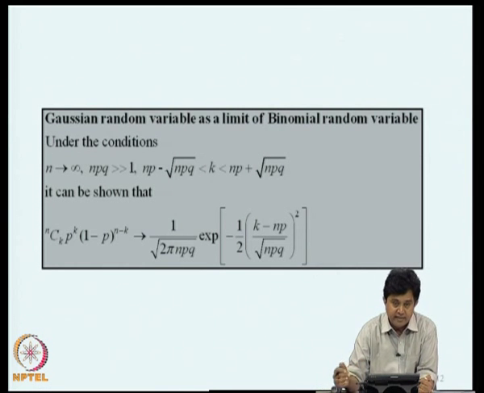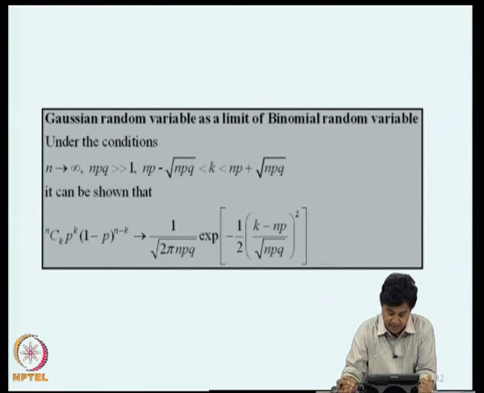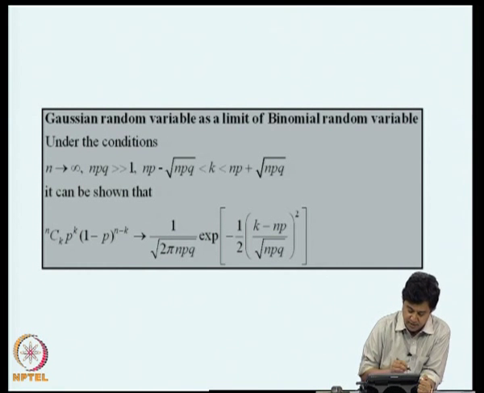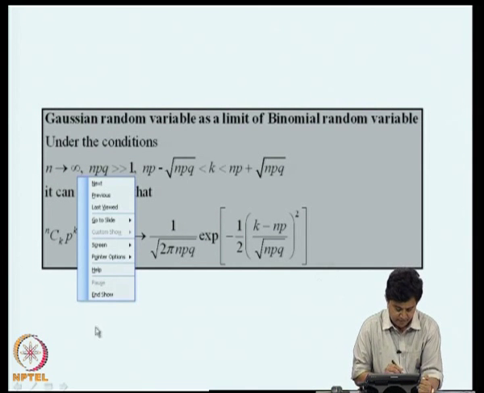The Gaussian random variable can also be obtained as a limit of binomial random variable. Here the limit that we consider is, again, we take n, that is the number of trials in the binomial random variable, to be large, and